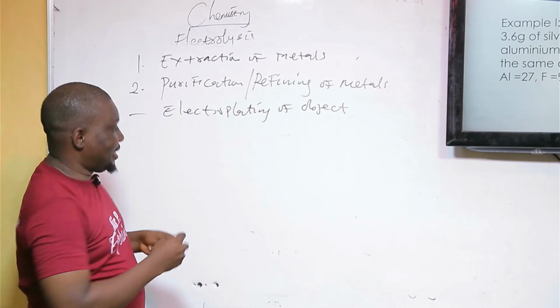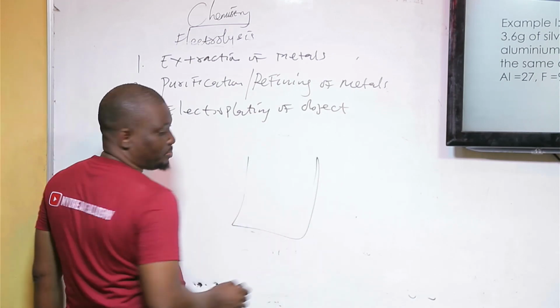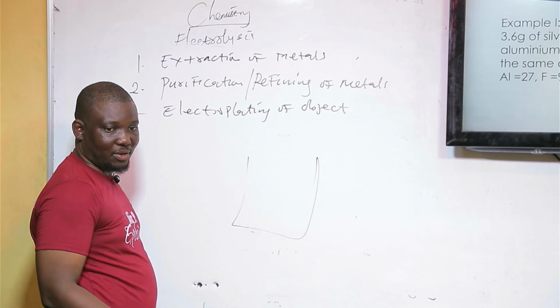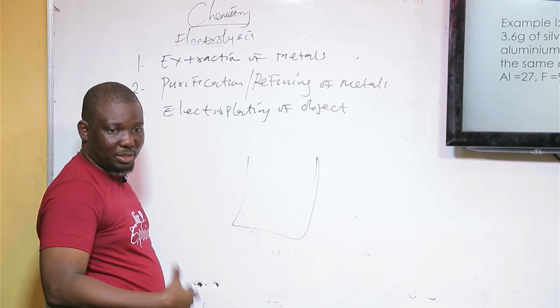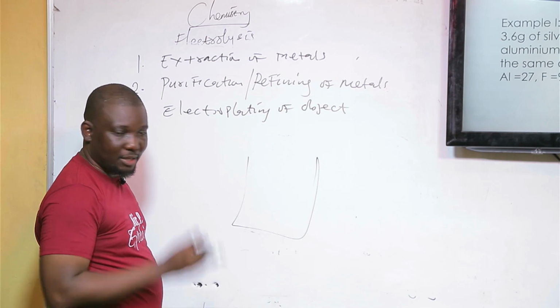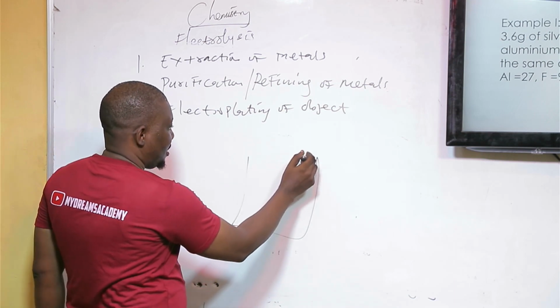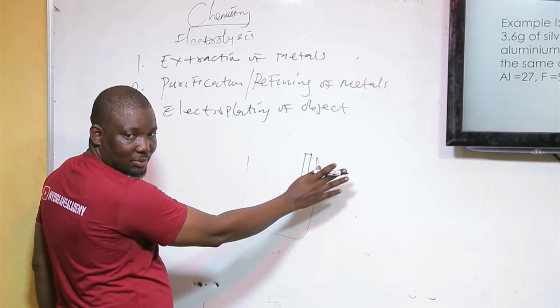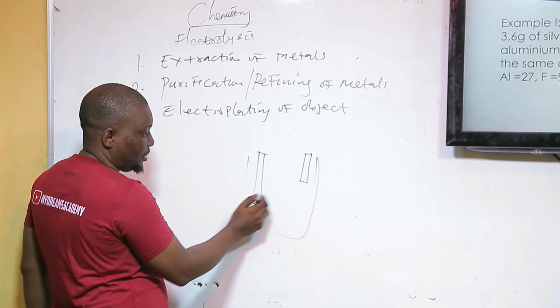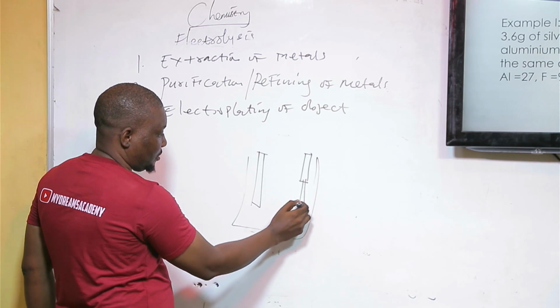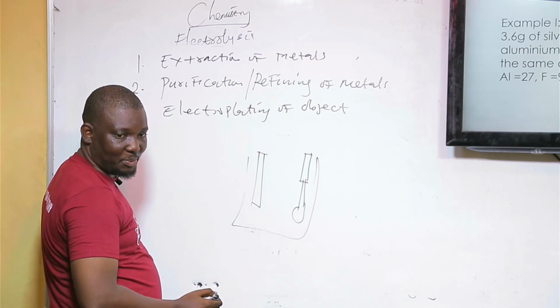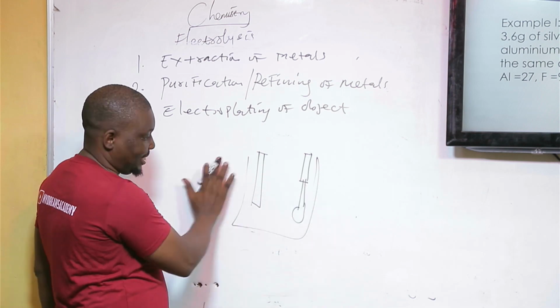Let's say I want to electroplate a spoon, an object. This spoon is an aluminium spoon. I want it now to be a silver spoon. Are you with me now? What I will do is hang that spoon. This is the cathode side. This is the anode. The spoon will be hanged on the cathode. This is the spoon at the cathode, not here.